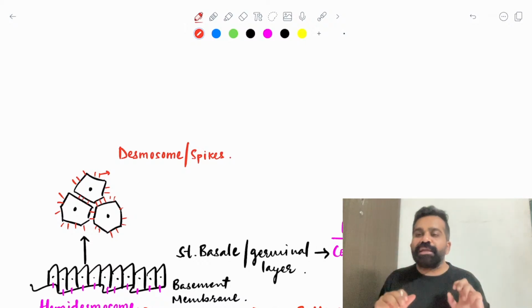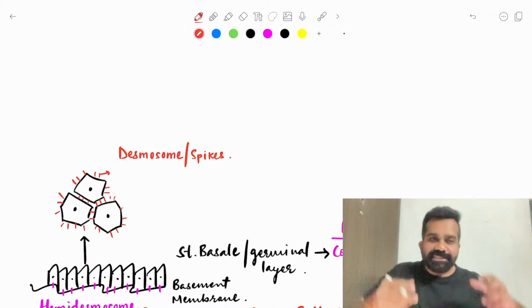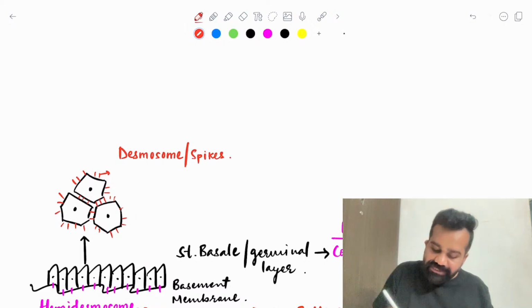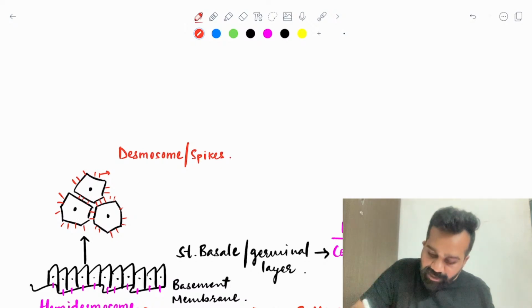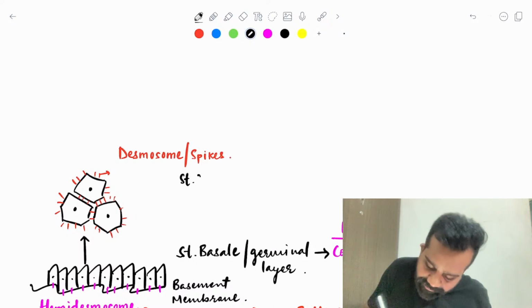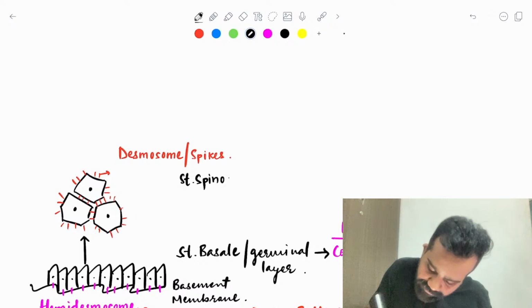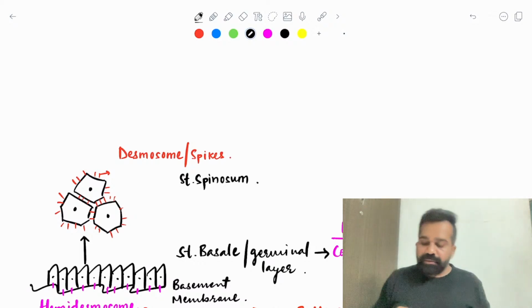Because of these spikes, the name of this layer is stratum spinosum.